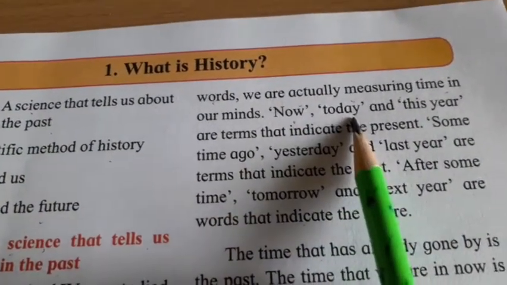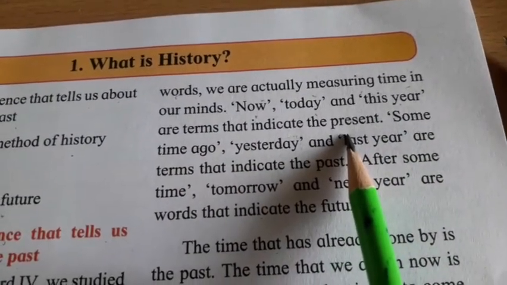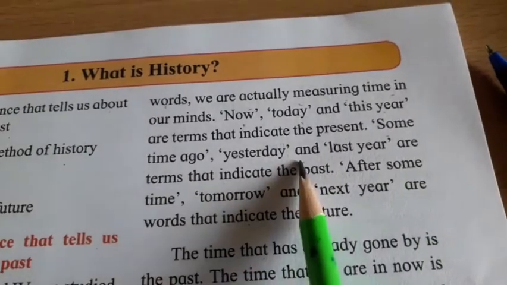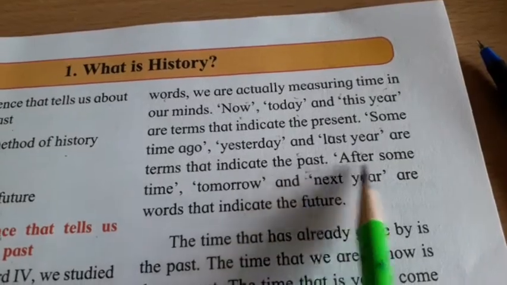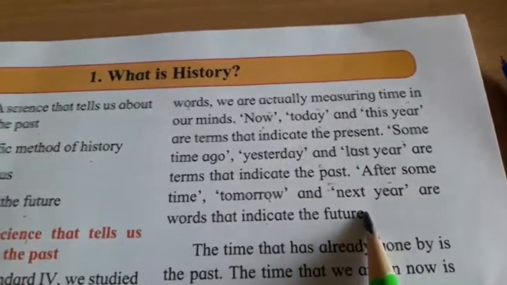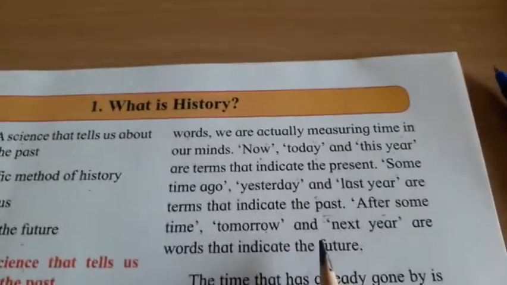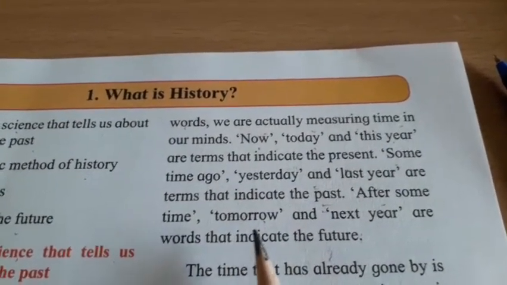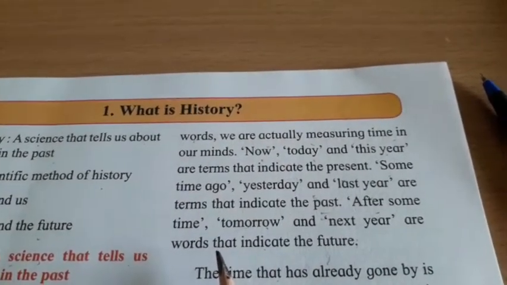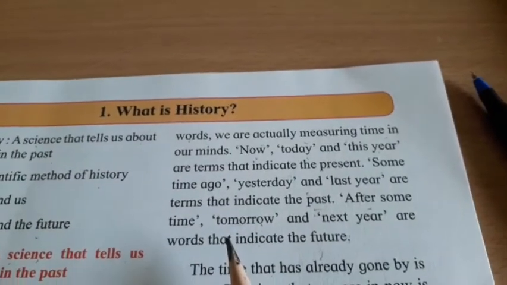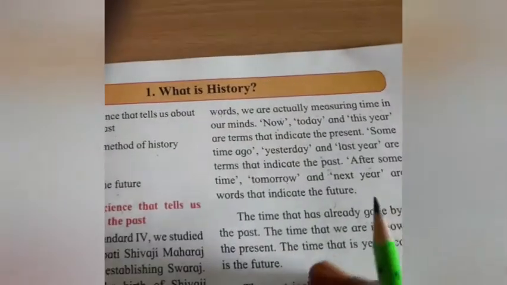Now, today, and this year are terms that indicate the present. Some time ago, yesterday, last year are terms that indicate the past. After some time, tomorrow, next year are words that indicate the future.